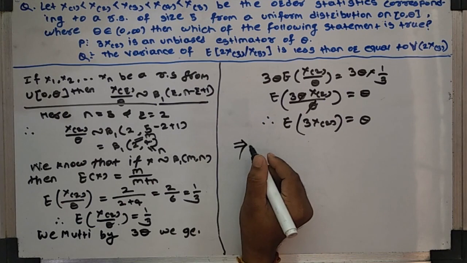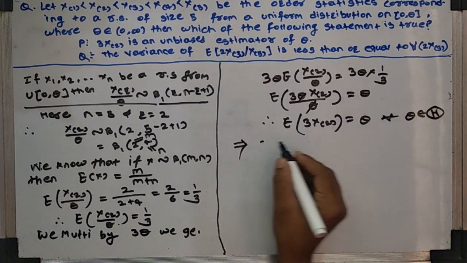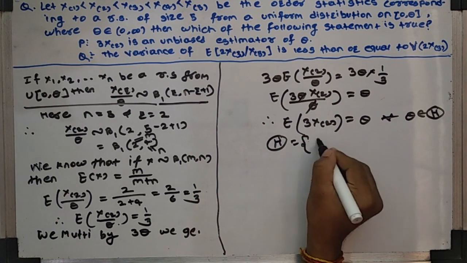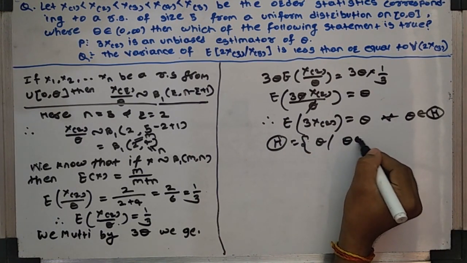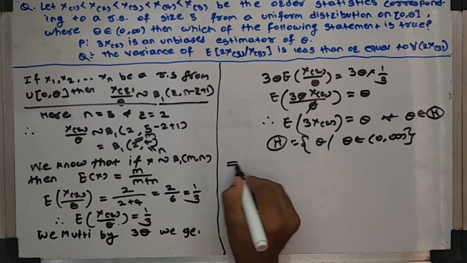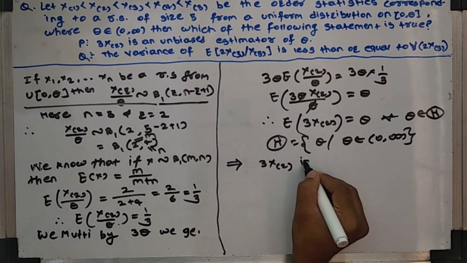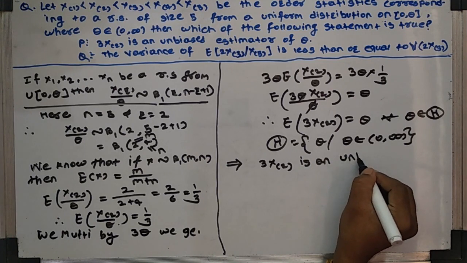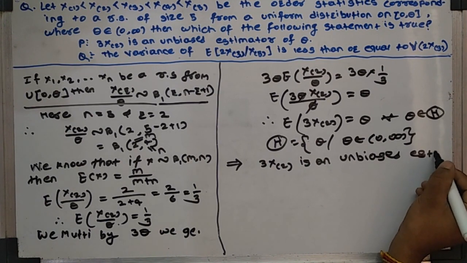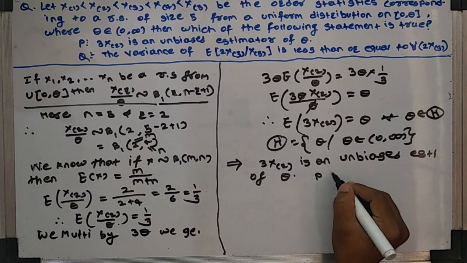This holds for all theta belonging to the parameter space, where the parameter space script H is theta such that theta belongs to 0 to infinity. This implies that 3 into X(2) is an unbiased estimator of theta. So statement P is true.